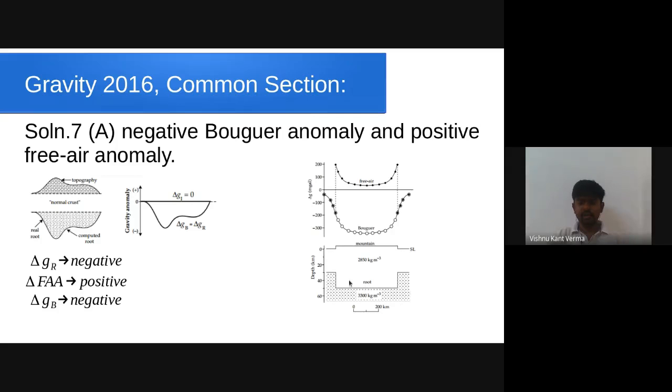then the root zone of the crust, and below that mantle. If this is fully isostatically compensated, we can see from the delta G value that free air anomaly will vary like this, but it will always be greater than 0. But the Bouguer anomaly will vary like this. It will always be negative. So the answer to our question is, over a fully isostatically compensated topography, we will be having a negative Bouguer anomaly like this and a positive free air anomaly like this.